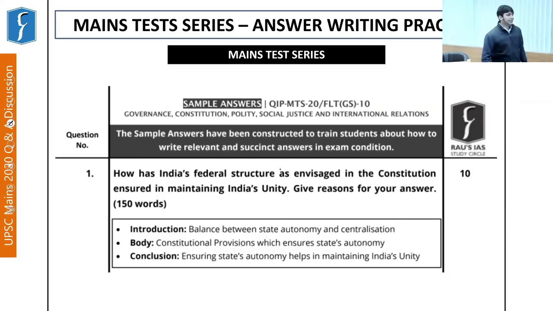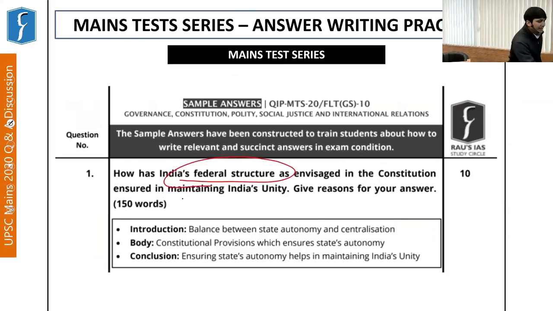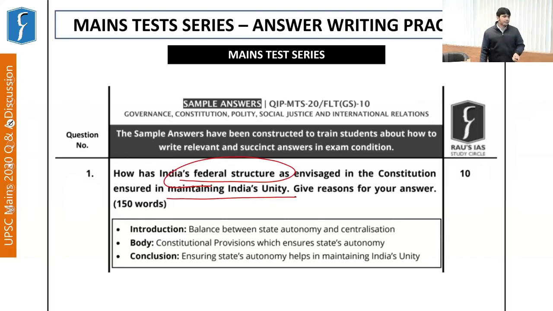Now, similarly, again, a question on India's federal structure and maintaining India's unity was asked. So these are very core topics on which you must have conceptual clarity. And if any question is asked by UPSC, you must be in a position to write a minimum of 10 to 15 sentences on these aspects of federal structure, Union of India, as well as the nature of strains or cooperation between states and union.